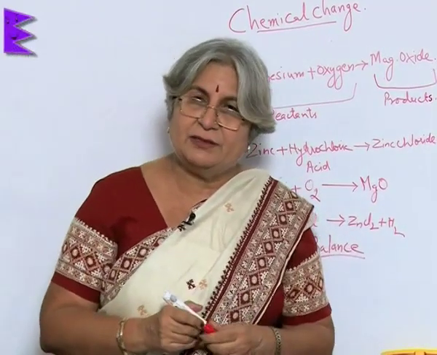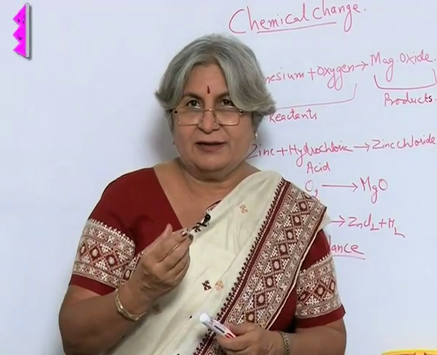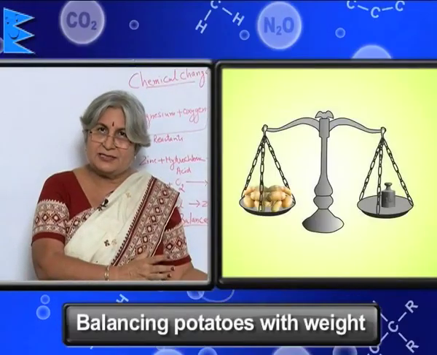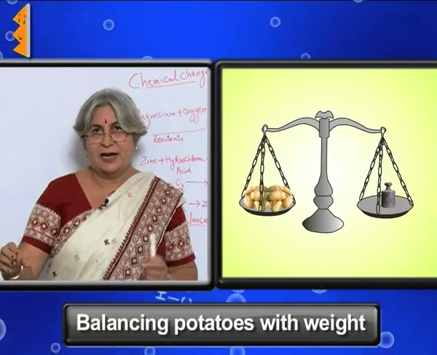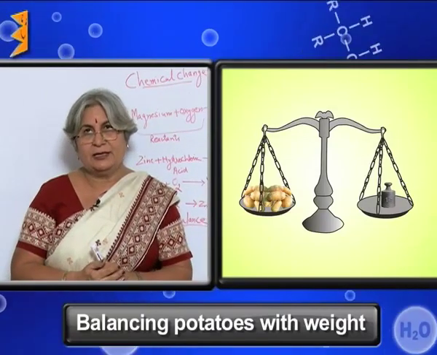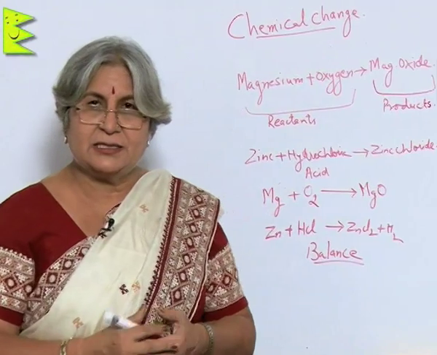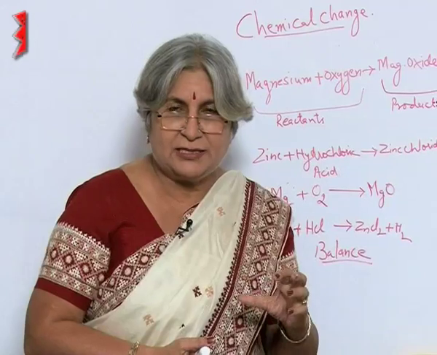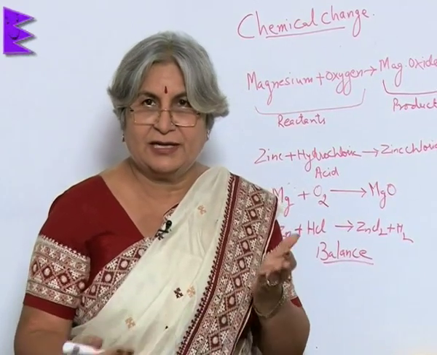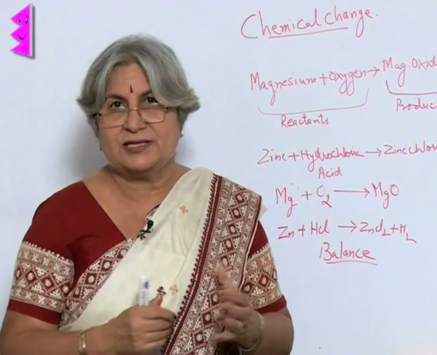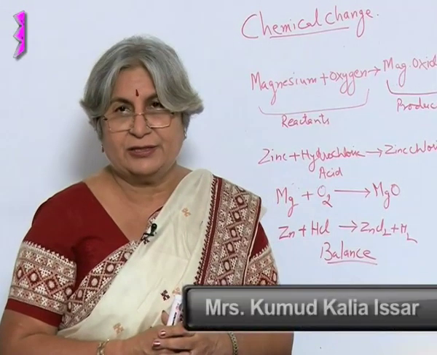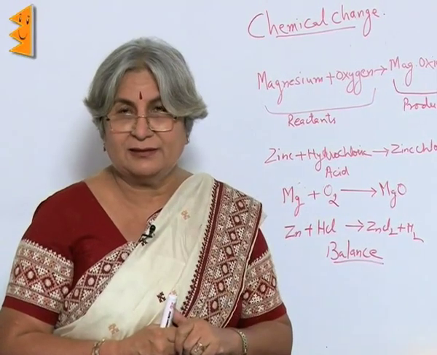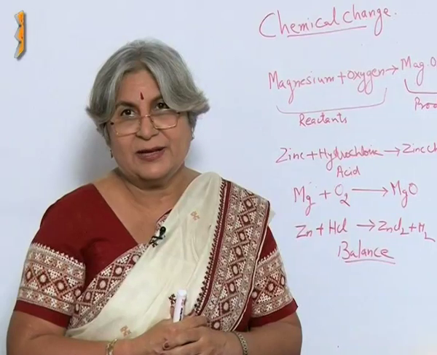You want to buy a vegetable, what do you do? You tell the vendor that I want 1 kilogram of potato. What does he do? Puts potato on one side and then the weight on the other side and keeps on changing till both are equal. Sometimes he even says, okay, I can't remove or add one full potato, but what I will do is I will reduce the size to make it equal. Now, we may not do exactly like that in balancing equations, but we will do something of that kind. There is a proper method, it is not as if you can do it haphazardly.